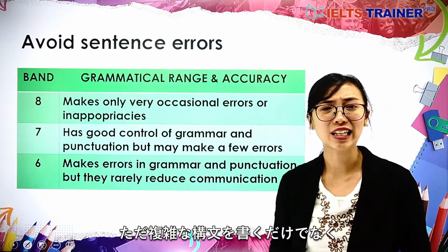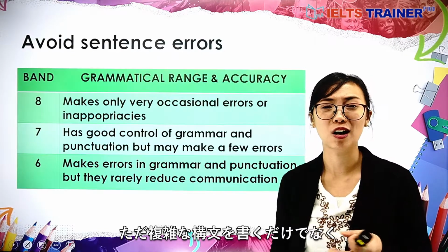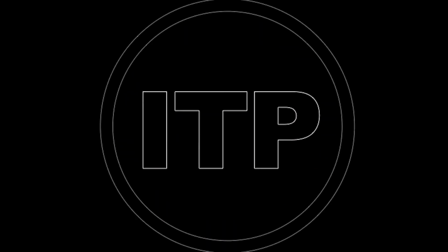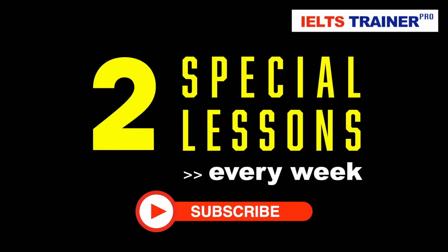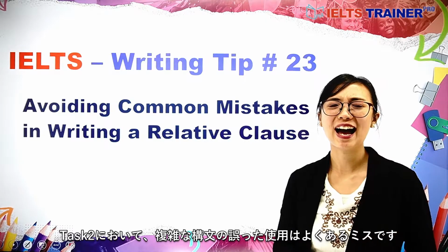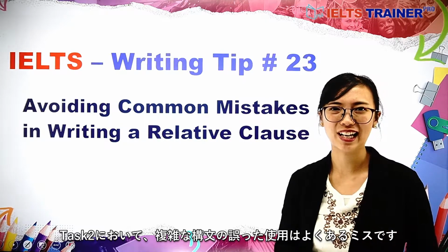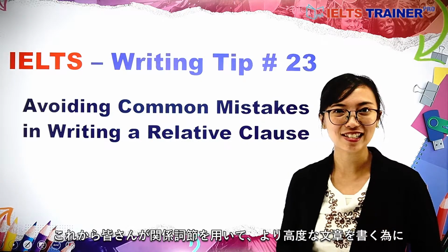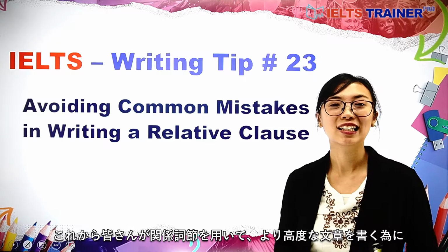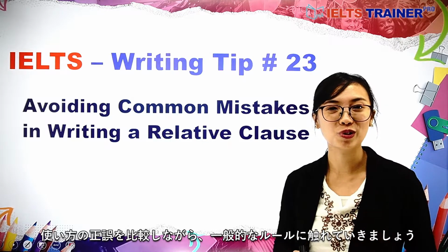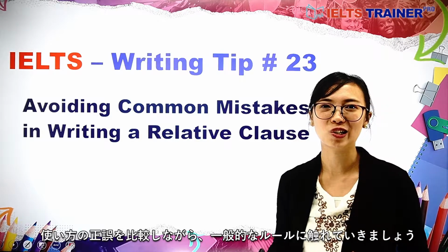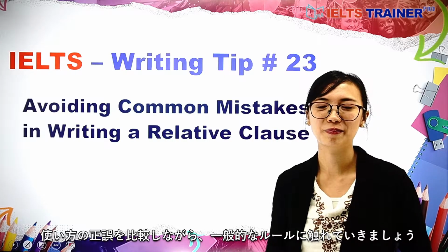It is not only suggested that we write complex sentences, but also avoid errors. Learners may have frustrations in Task 2, especially writing complex sentences. In order to write great sentences with relative clauses, let's take a look at the general rules of writing them and compare the incorrect and correct sentences containing these relative clauses.